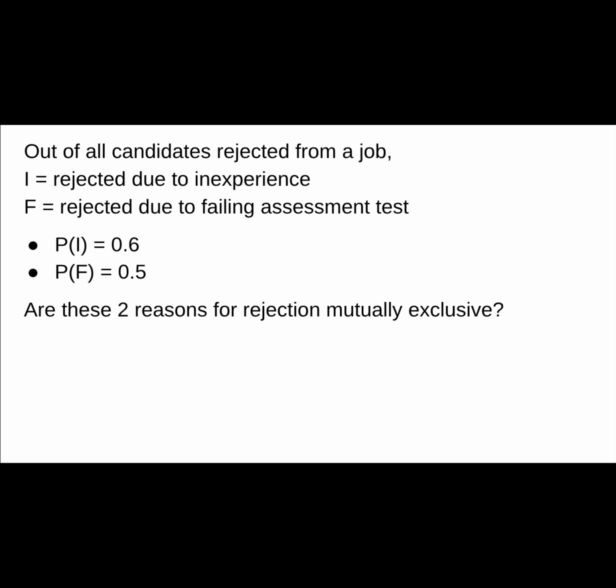Okay, so we're done with the 6 rules. Let's do an example. Out of all candidates rejected from a job, let's call those rejected due to inexperience I, and those rejected due to failing the assessment test F. Probability of I is 0.6, probability of F is 0.5. The question is, are these two reasons for rejection mutually exclusive? In other words, could you be rejected for more than one reason?